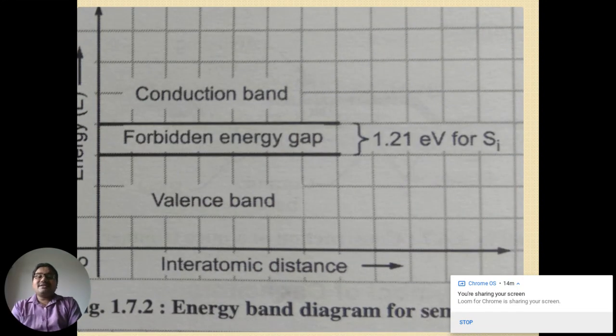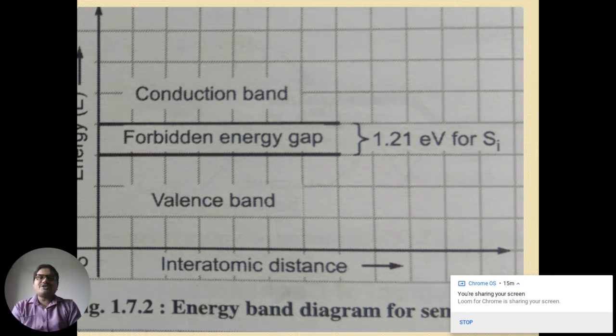Next, the semiconductor. See, there is a little gap between the valence band and the conduction band, only 1.21 electron volt for silicon. When electrons present in the valence shell don't have energy, they couldn't jump from the valence band to the conduction band. But as these valence electrons get energy, which could be light energy or thermal energy, they jump from the valence band to the conduction band. In this manner, in a semiconductor, current can flow.